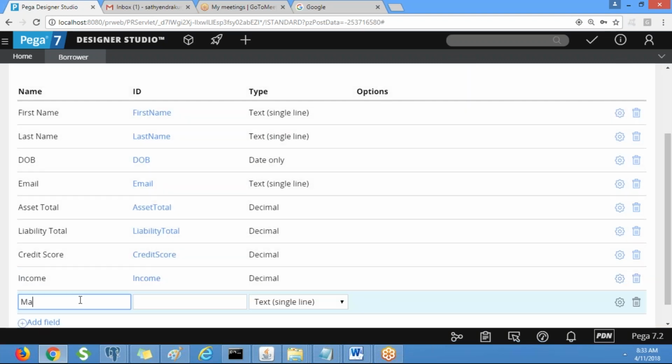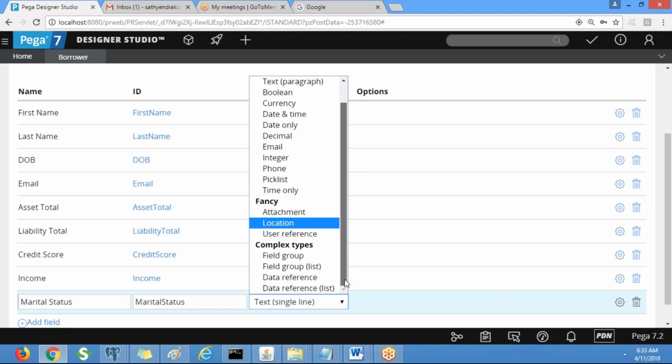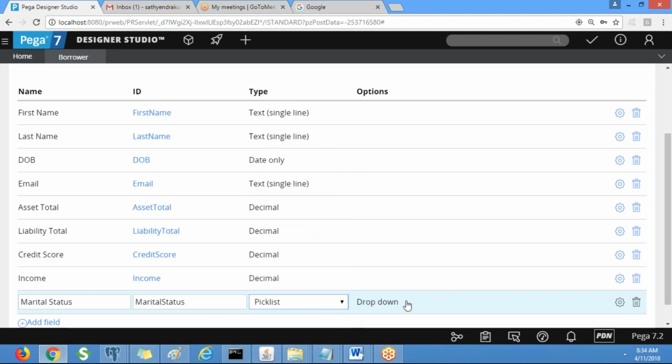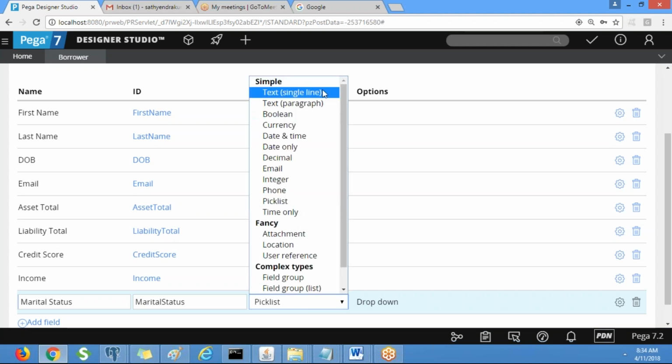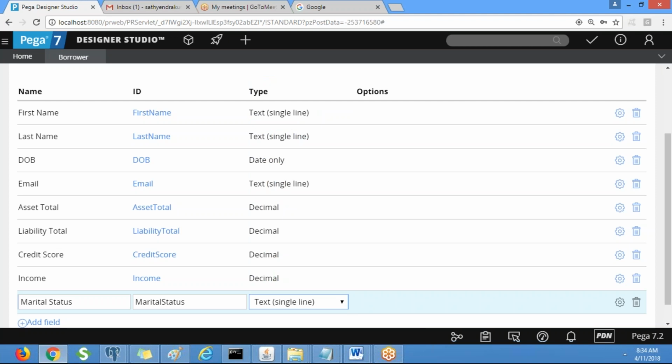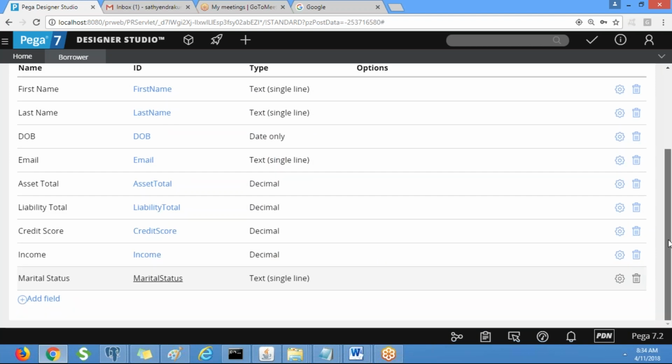Marital status is a radio button. If the borrower is married you will select yes, otherwise no, right? Here you cannot directly select the radio button control. First you change it to pick list, then you can change the control. You can change the control at any point of time, but not the property type. This is the text input control, right? Now for marital status, the value should be yes or no.